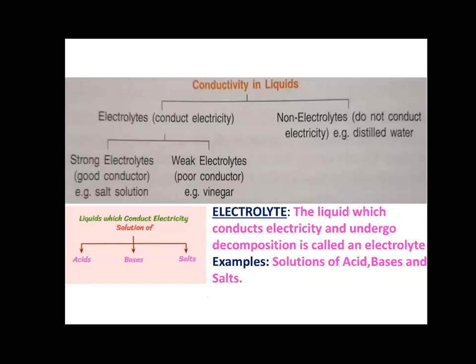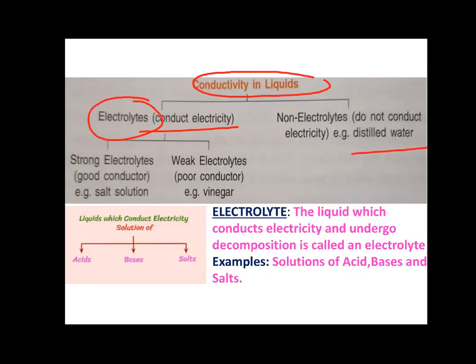Now, conductivity in liquids, we saw, many liquids were able to conduct. When we filled the vessel with the liquid, for a few of the liquids the bulb glowed, right? It means they conduct electricity. So we will call those liquids electrolytes. Means जो liquid electricity को conduct करते हैं, which allow the electricity to pass through them, they are known as electrolytes. उन liquids को क्या बोलेंगे? Electrolytes. Right, children? And those liquids which do not conduct electricity, जिनमें से electricity pass ही नहीं हो रही है,